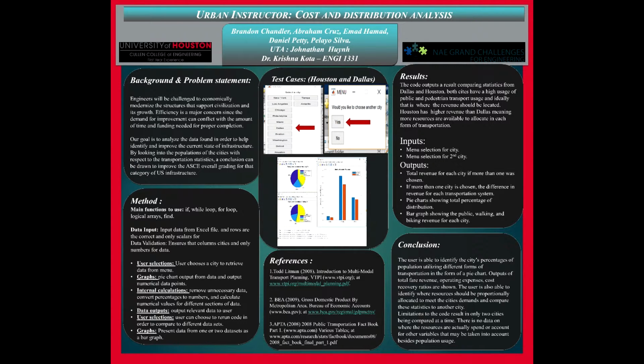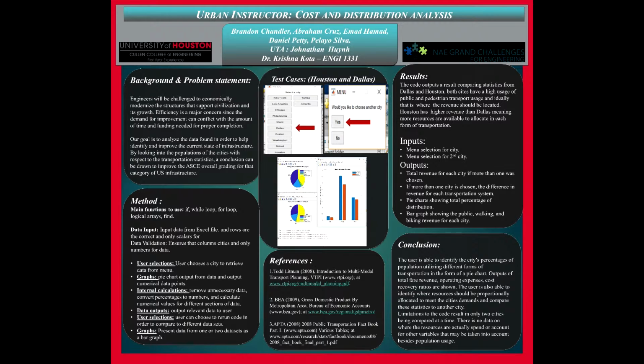In conclusion, the user is able to draw a data set from the Victoria Transport Policy Institute that shows information on major U.S. cities and their transportation system and populations. The user is able to identify the city's percentages of populations and output a pie chart showing each individual usage, such as bike usage, public transport usage, and walking usage. The code also outputs total fare revenue, operating expenses, and cost recovery ratios, and the user is able to identify where resources should be proportionately allocated to meet the city's demands, and also compare these statistics in money to another city.